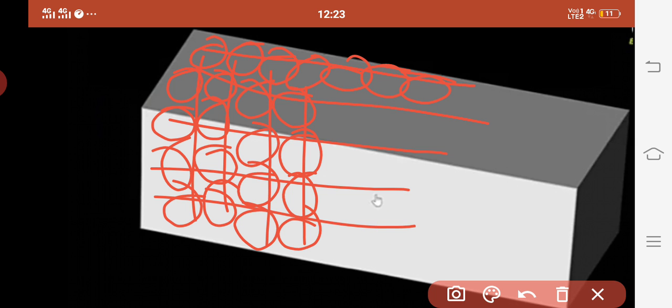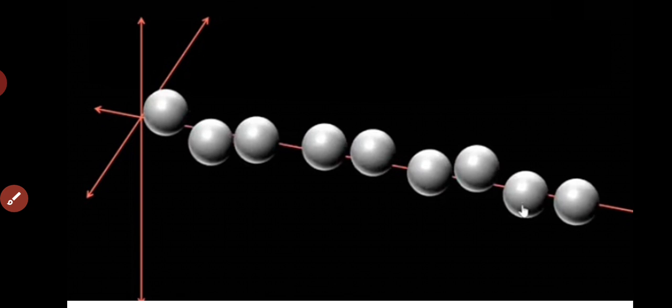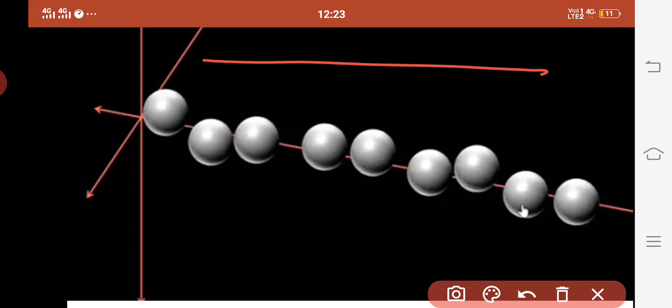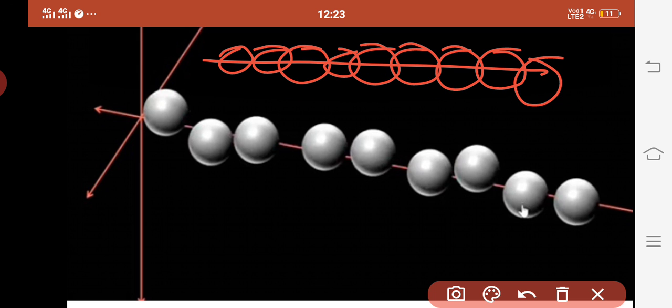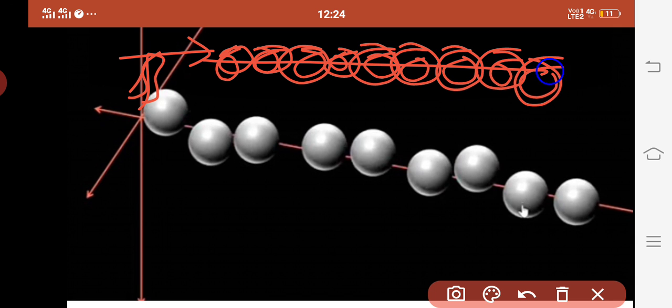Let us discuss how there is a change in the dimension when heat is supplied to it. Now, as I told you, the arrangements were very aligned, very fixed, tightly aligned to each other. Now when heat is supplied to it, if we heated it up, then what will happen? The heat will transfer to the molecules. Every molecule will receive the heat energy, and the very first molecule will receive the heat energy. Now since this will receive energy, what will start?